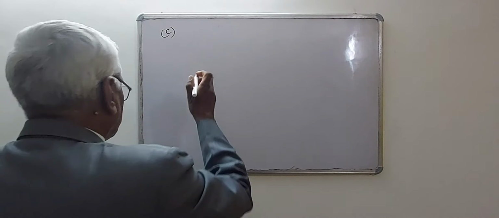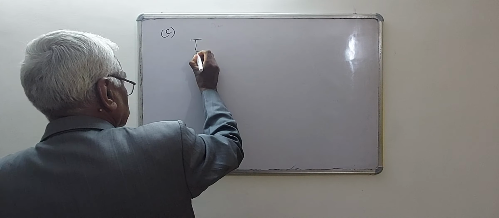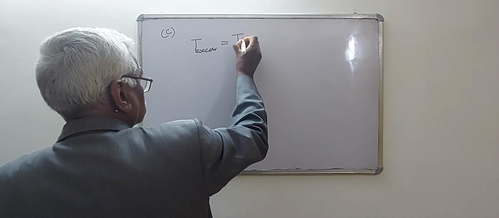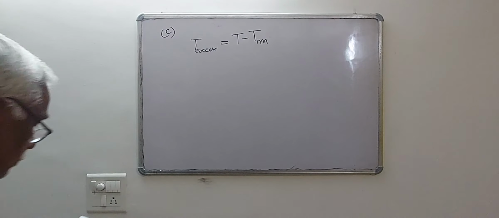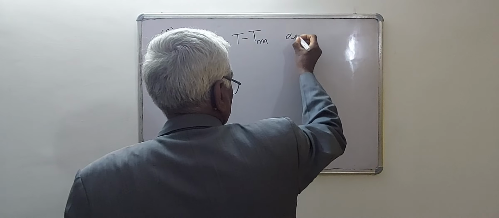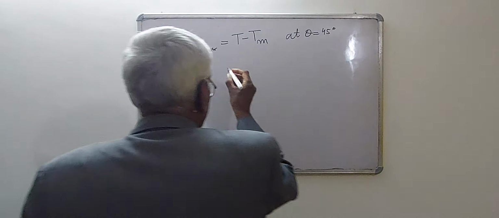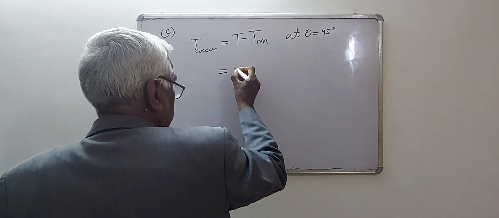You have to find T excess, equal to T minus T mean, at theta given as 45 degree. Again 2000 will be cancelled.